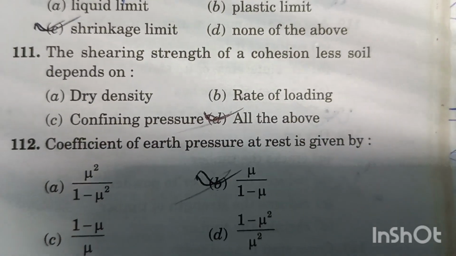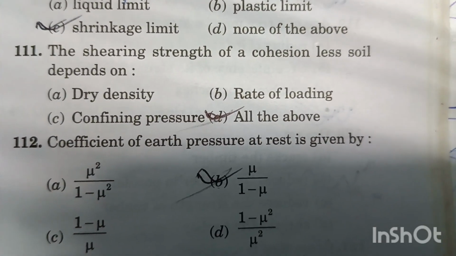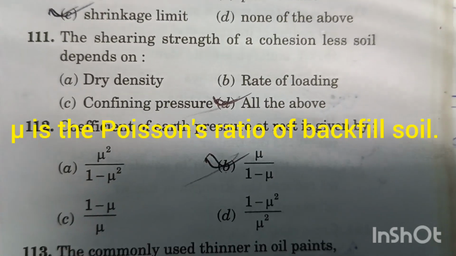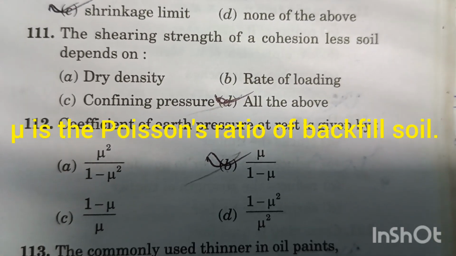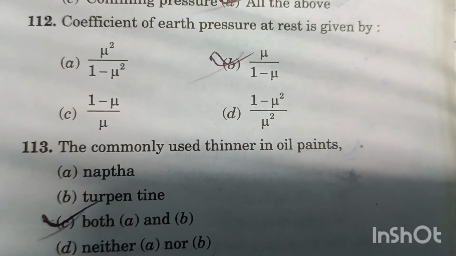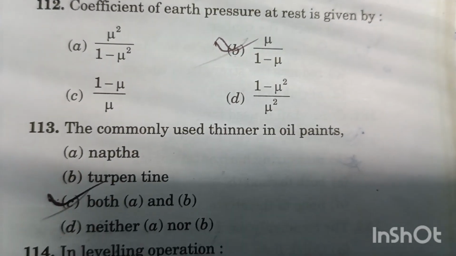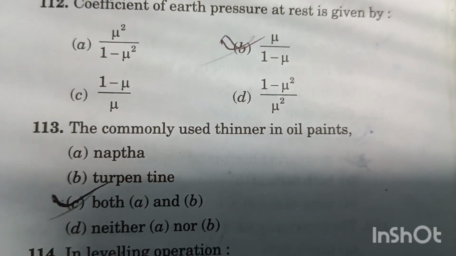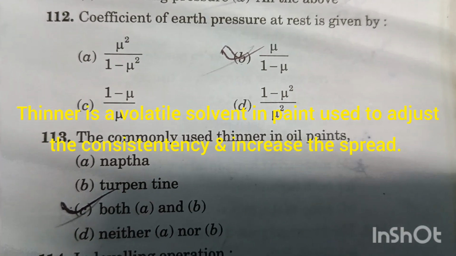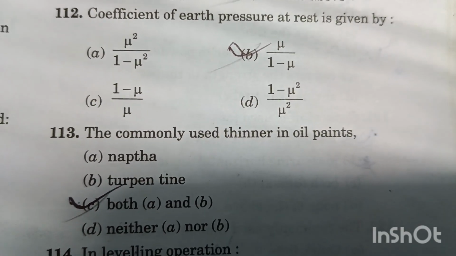Question number 112. Coefficient of earth pressure at rest is given by option B is right answer, mu divided by 1 minus mu. Question number 113. The commonly used thinner in oil paint is option A naphtha, option B turpentine. Both, option C is right answer, both A and B.